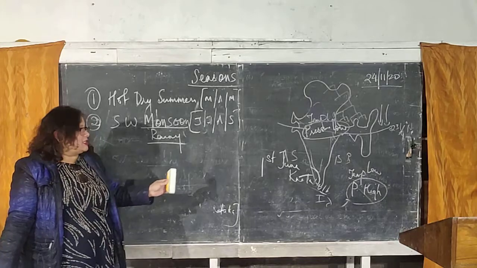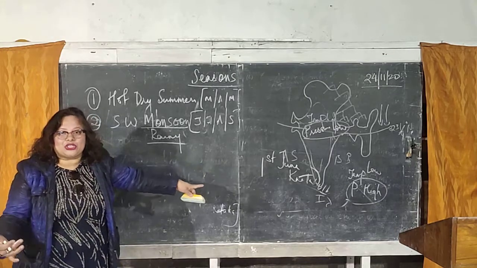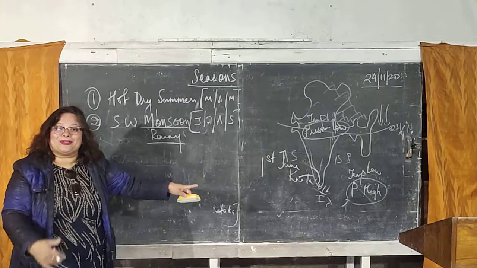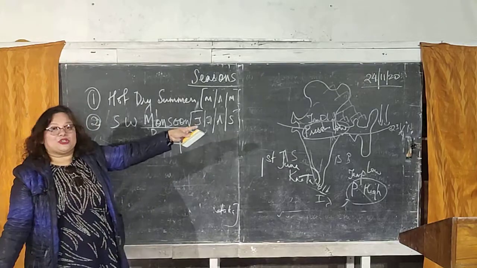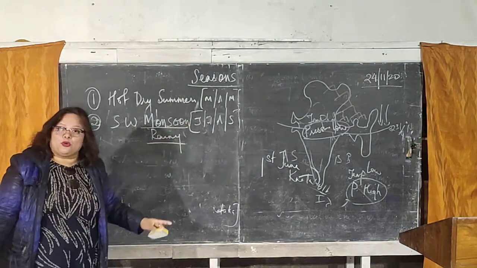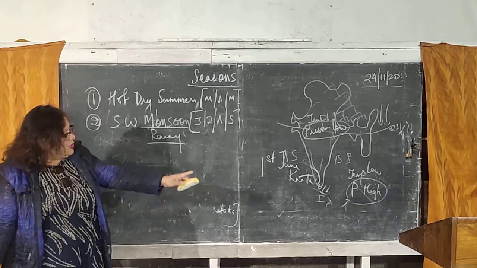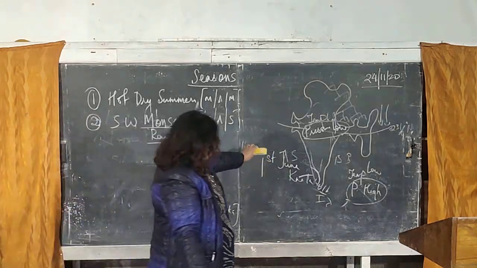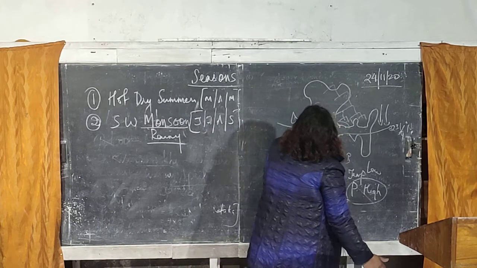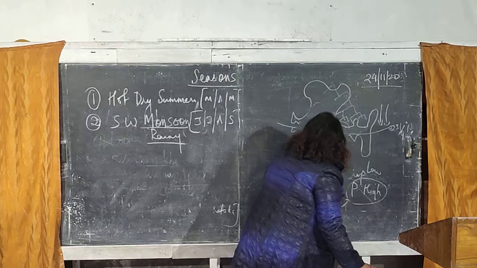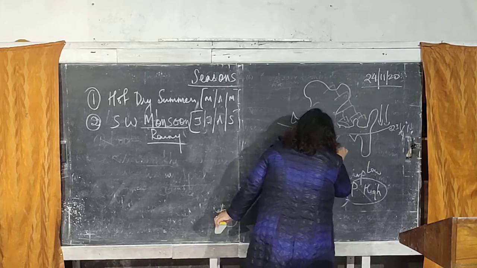And how it begins is because of the high pressure that has been created over the water. Why is the high pressure created over the water? Because the water temperature is low, and low pressure is created over the land because the temperature is high on the land. Wind always blows from a high pressure area towards the low pressure. So when wind blows from a high pressure area, that is the water, that wind is carrying moisture. So when this wind carrying moisture enters the land, this is how the second season begins, that is called the season of the southwest monsoons.